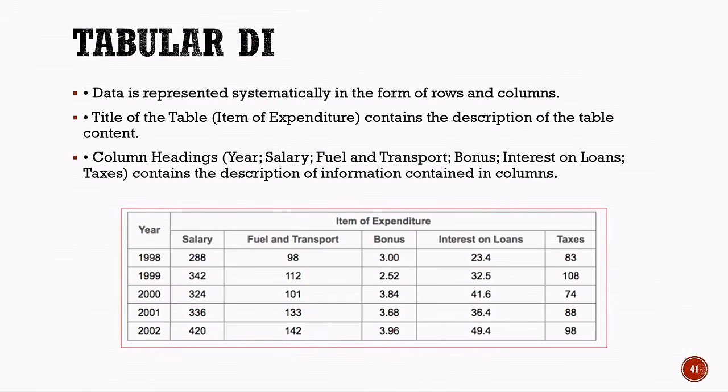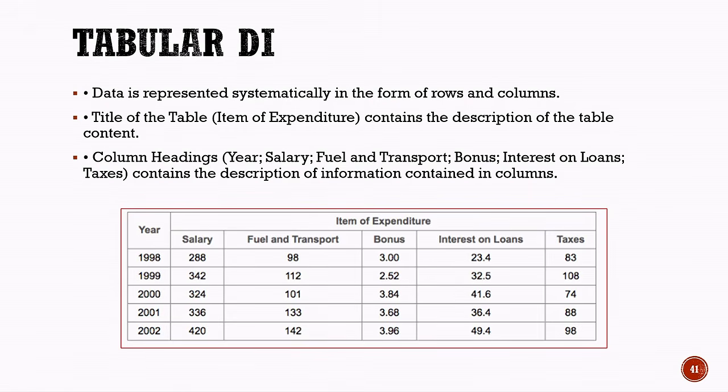Now, let us understand tabular data interpretation. In tabular data interpretation, information is represented systematically in the form of rows and columns. This format makes it easier to organize, compare, and analyze large amounts of data. The title of the table describes the content of the table. In this example, the title is Item of Expenditure.